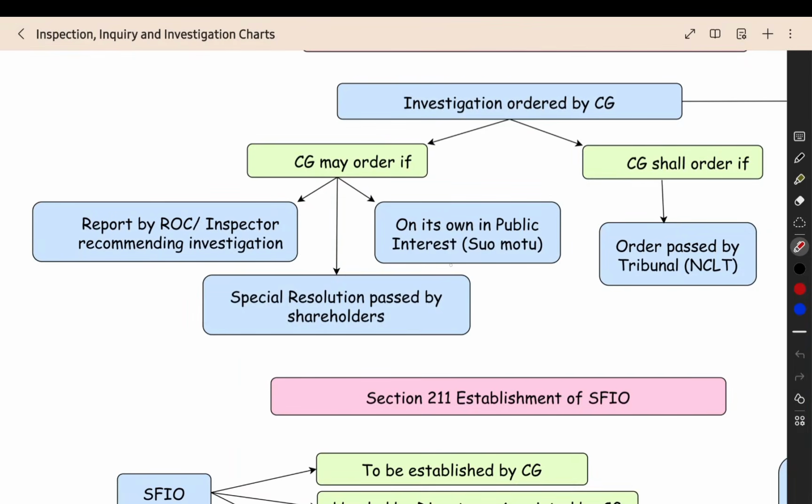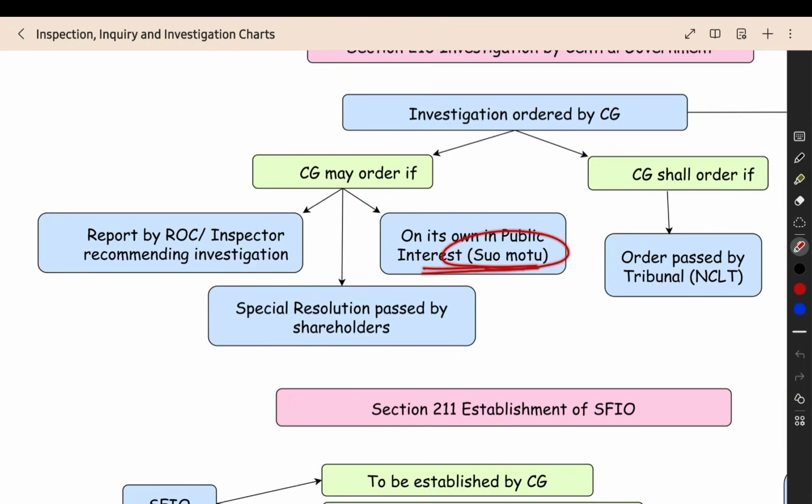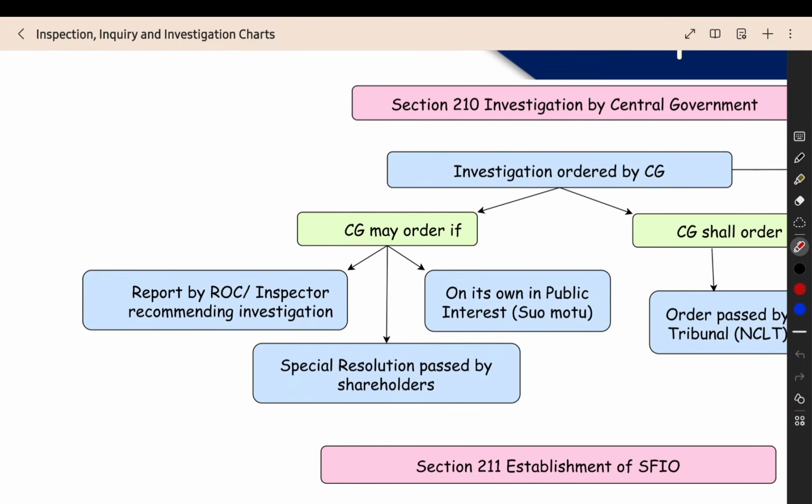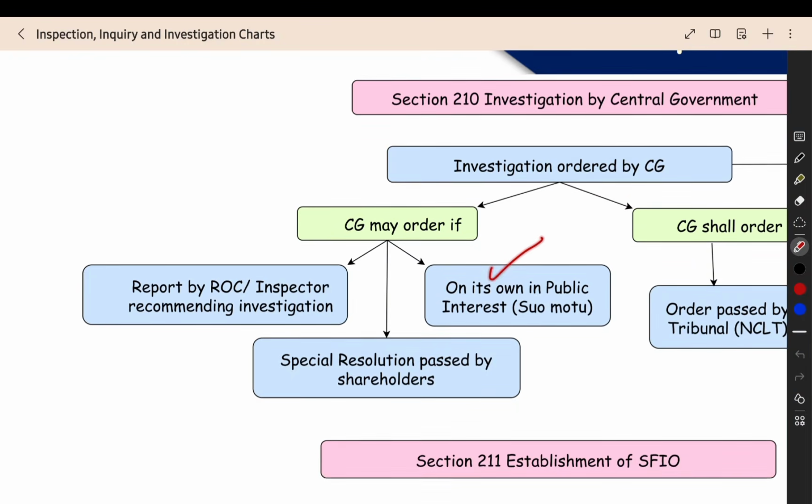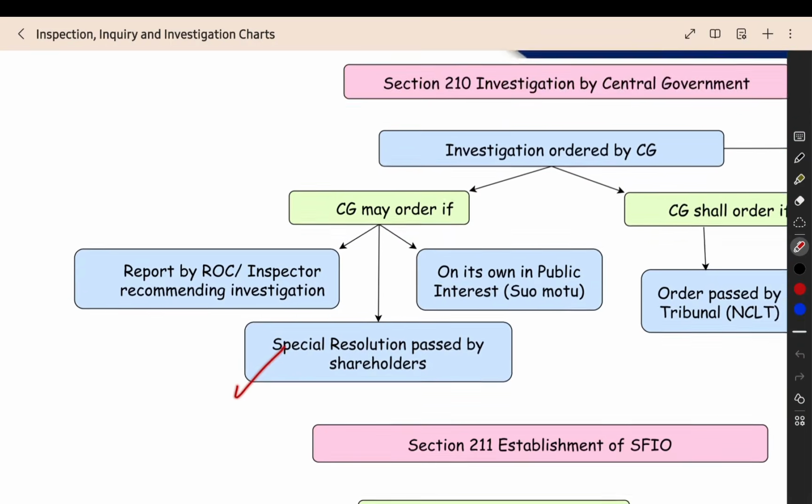Second one, in public interest, suo motu. This means that the central government has information that something is going wrong with the company. Then, on their own, without any intimation from anyone, without any inducement from anyone, they can launch the investigation on their own. Then, a special resolution passed by the shareholders.